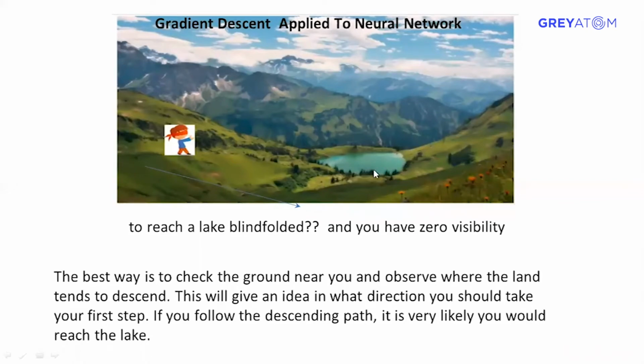Basically, you will stretch your leg and try to move in a direction where your leg is more slanted and goes downward, right? That technique is called gradient descent. You're trying to descend in a direction where the gradient is lower. That's why it is called gradient descent.